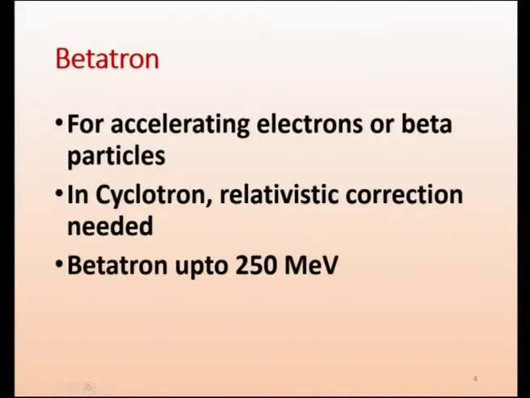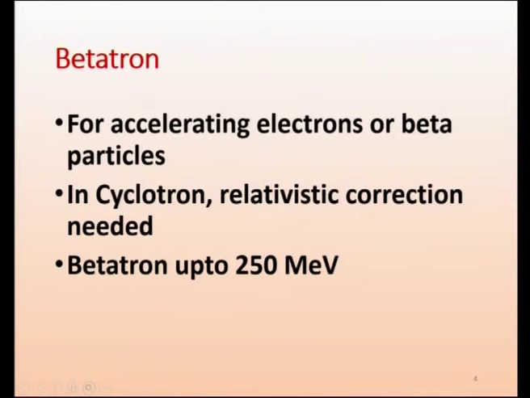Cyclotron, we already discussed. In the cyclotron, a relativistic correction is needed. When the magnetic field is there and the particle goes on with higher speed, there is a relativistic correction to the mass according to Einstein's relativistic equation. When the velocity of the particle approaches the velocity of light, the mass increases.